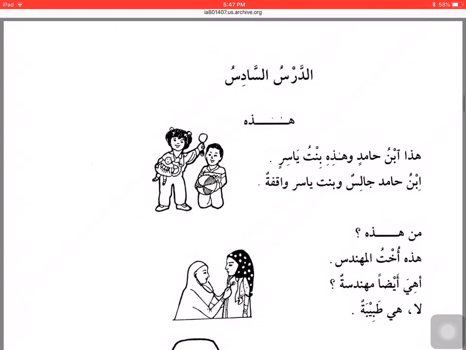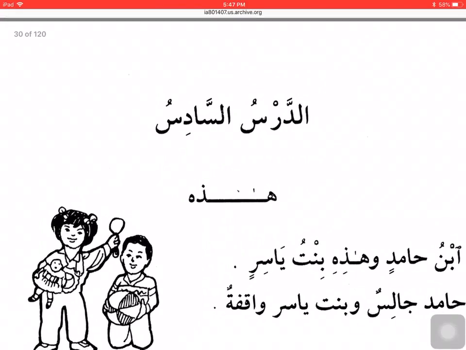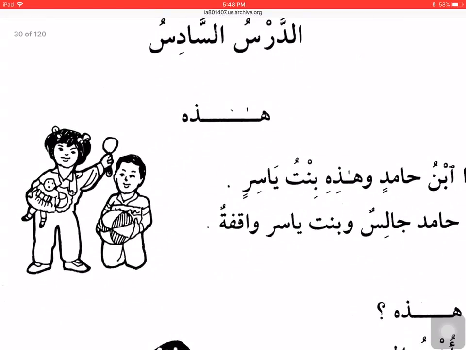Okay, so Bismillahirrahmanirrahim. It says Ad-Darsu Sadis, the 6th lesson, and the topic is Hadihi. Hadihi is an ismul ishara lil qarib, for singular feminine. If I'm pointing to something that's near me, it is singular, it is feminine, I use the ism ishara hadihi. In English, the translation will be this.